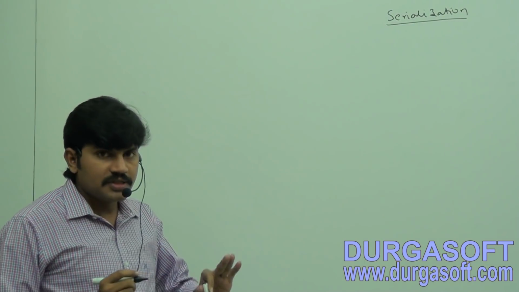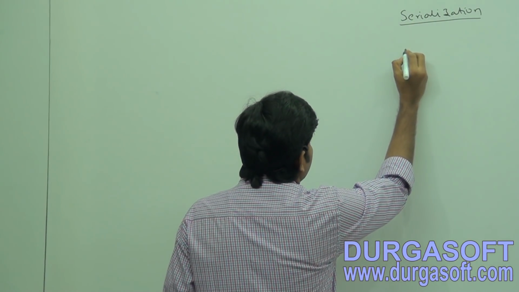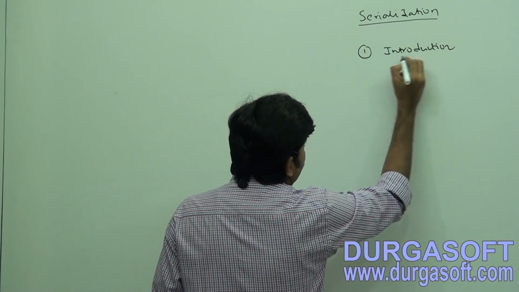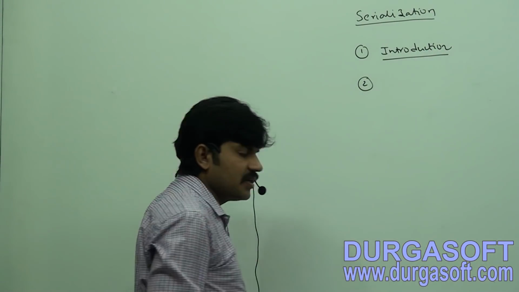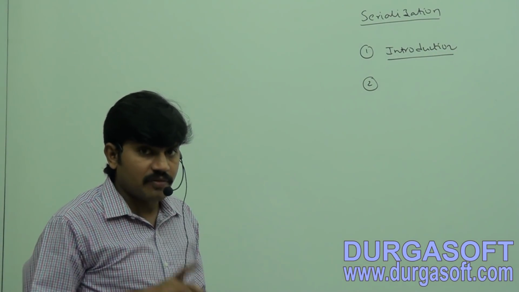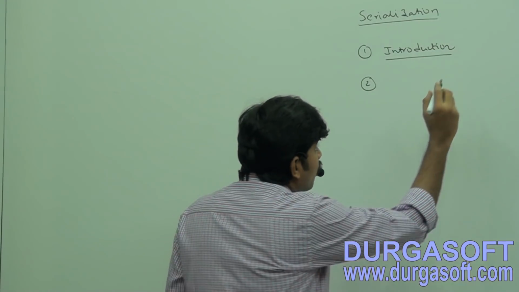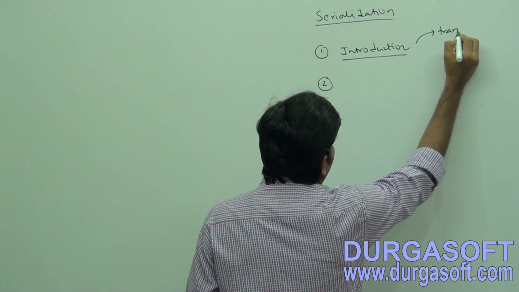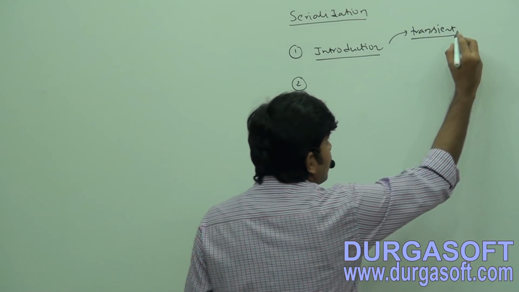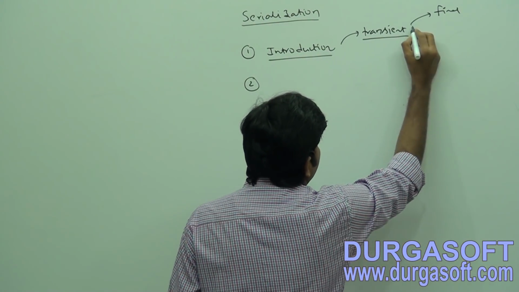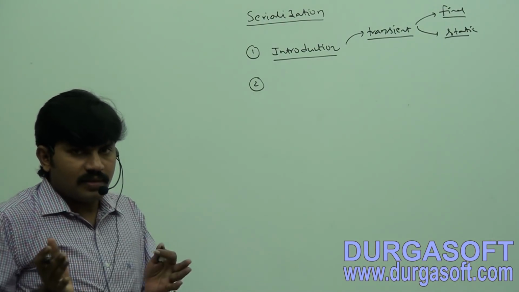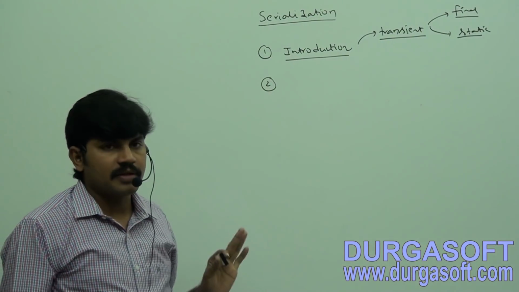Of course, what's our agenda in this serialization concept? First I will talk about the introduction part. What is serialization? What is deserialization? Can you explain serialization and deserialization with an example? Next, what is the role of the transient keyword in serialization? If we declare transient final, what will happen? If I declare a static variable as transient, what will happen? Sir, all these things will by default be covered under the introduction, the basics.